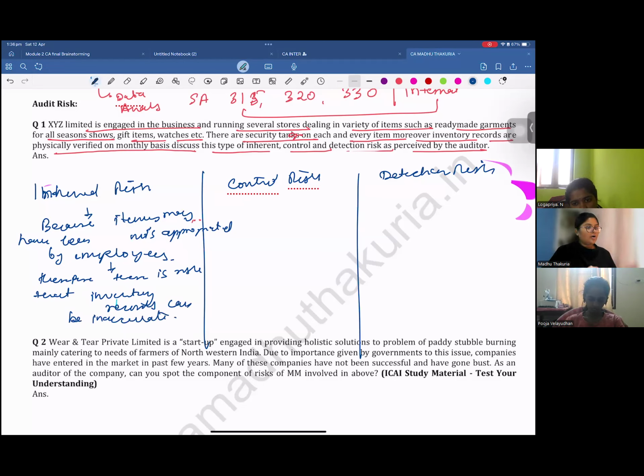So as an auditor, how are you going to rely on that inventory list or the inventory record? Because you don't know if that inventory record itself is correct, right?